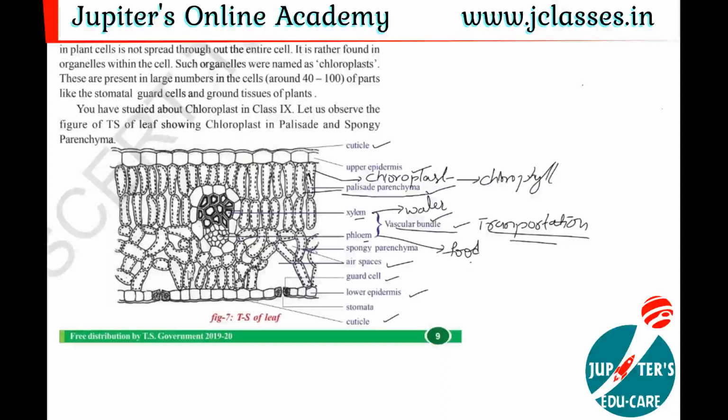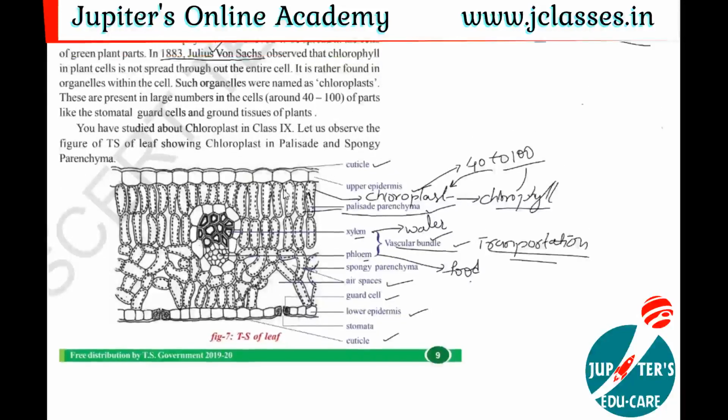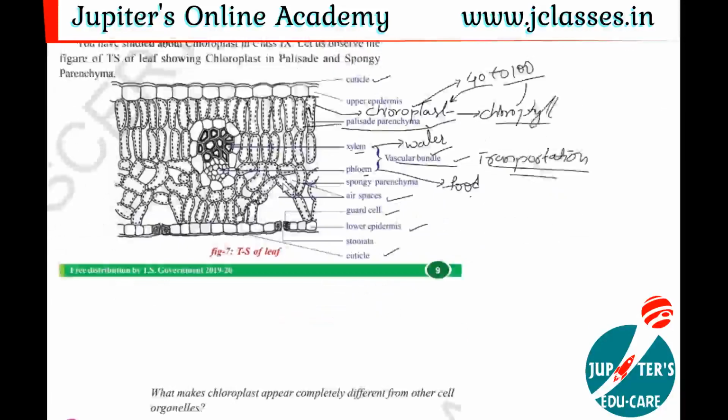So like this you observe in each cell. How many chloroplasts are present? Nearly 40 to 100 chloroplasts are present in each cell. In each chloroplast, a large number of chlorophyll pigments are present. Is it clear? So this is about the transverse section of the leaf and where the chloroplast is located. Then we'll continue with the structure of the chloroplast.